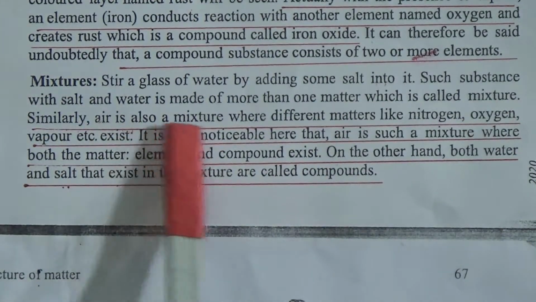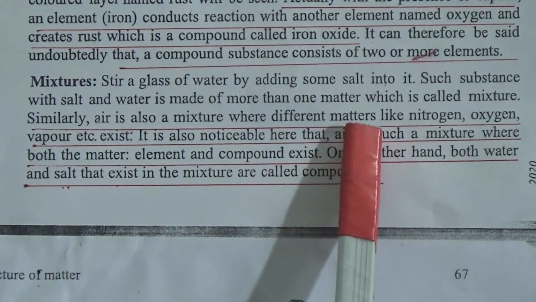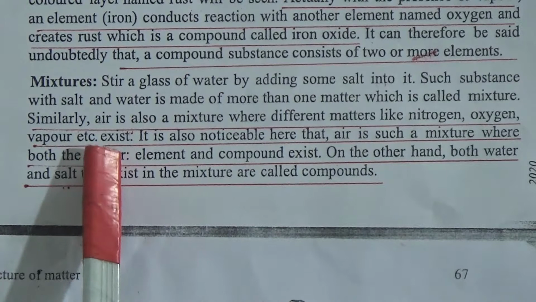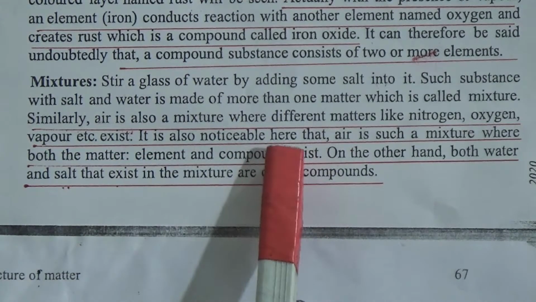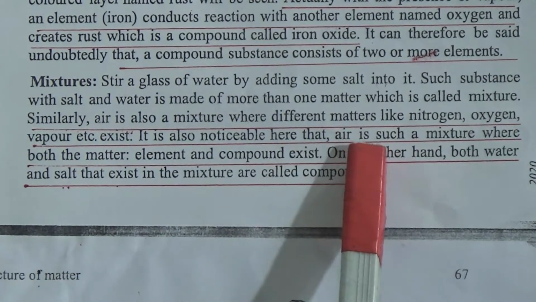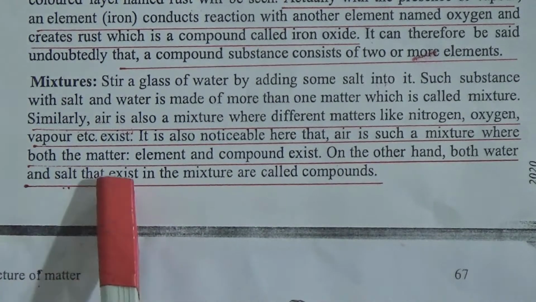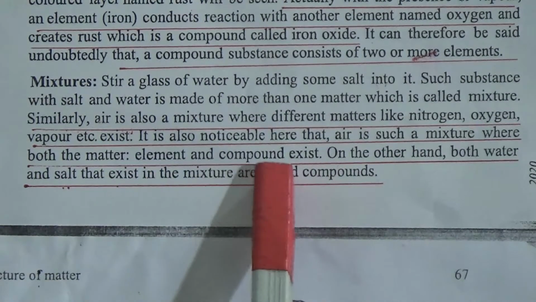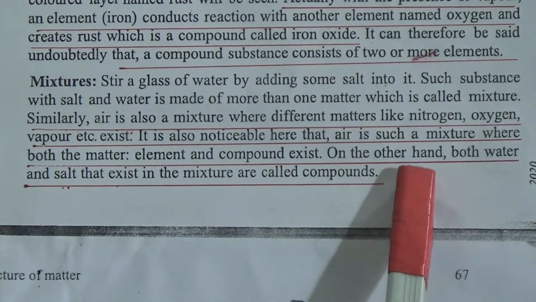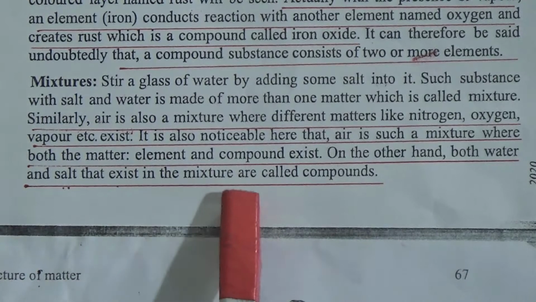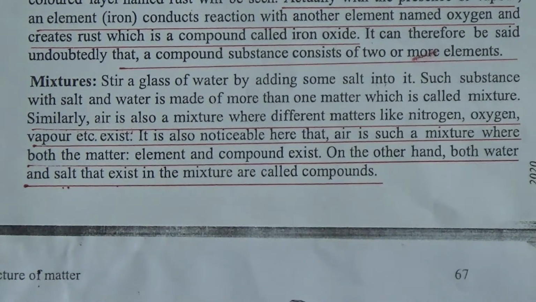Similarly, air is also a mixture where different matters like nitrogen, oxygen, vapor, etc. exist. It is also noticeable that air is such a mixture where both the matters, element and compound, exist. On the other hand, both water and salt that exist in the mixture are called compounds.